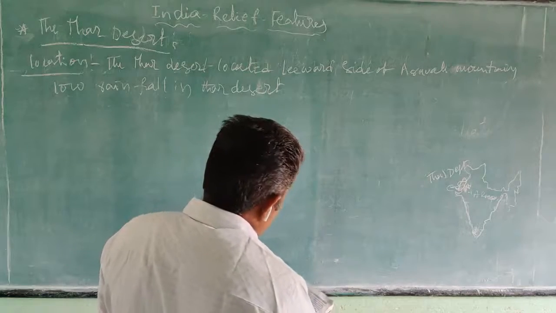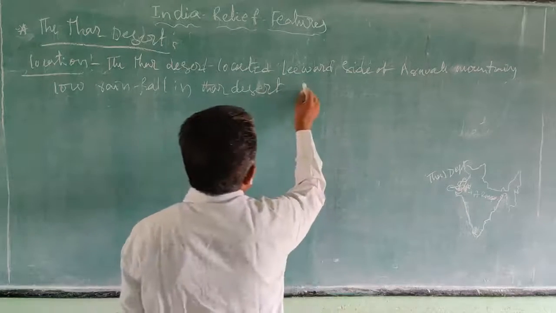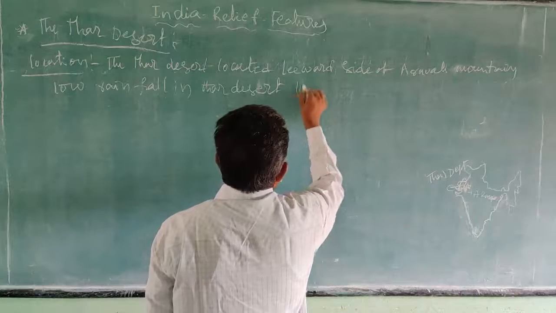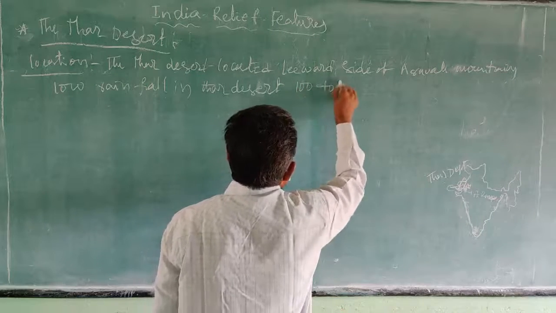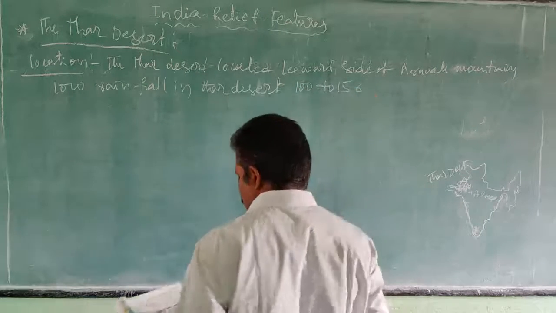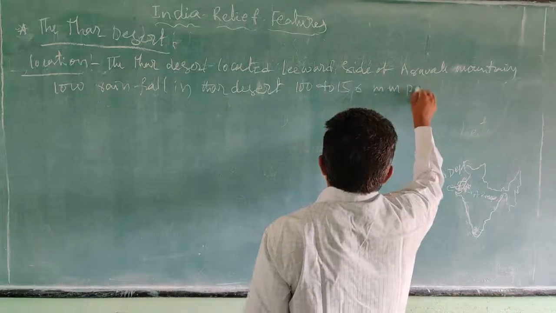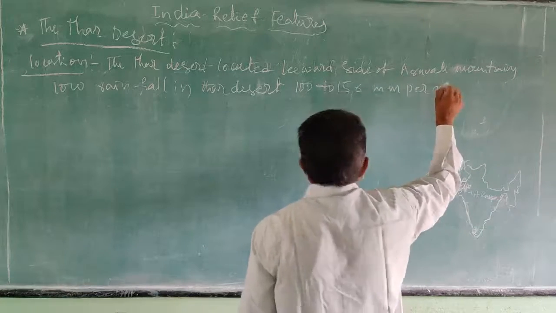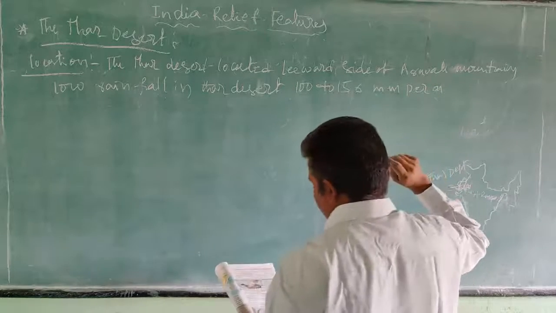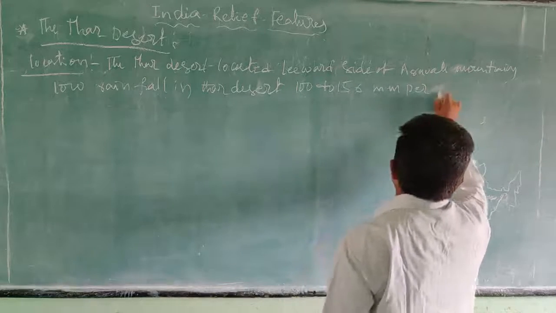Rainfall there is 100 to 150 millimeters per year, per annum.